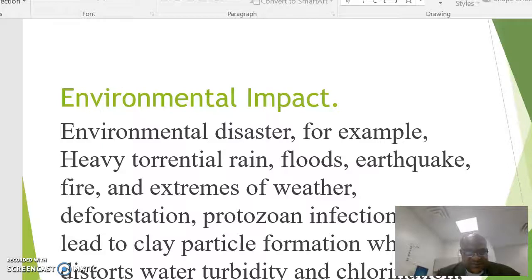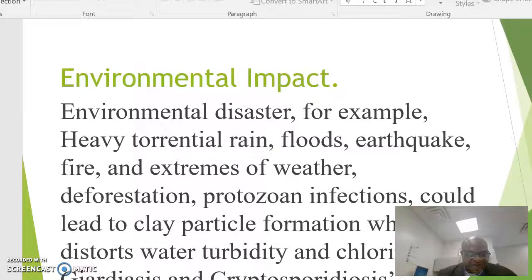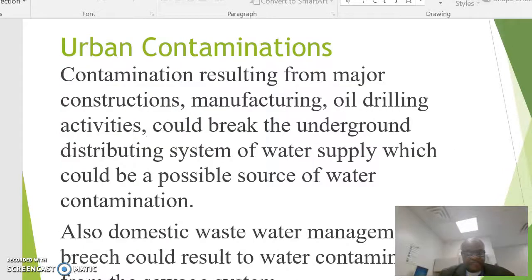Environmental impact. Environmental disasters, for example heavy torrential rain, floods, earthquake, fire and extremes of weather, deforestation, protozoal infections could lead to clay particle formation which distorts water turbidity and chlorination. Giardiasis and cryptosporidiosis are part of the infections environmental impact could cause.